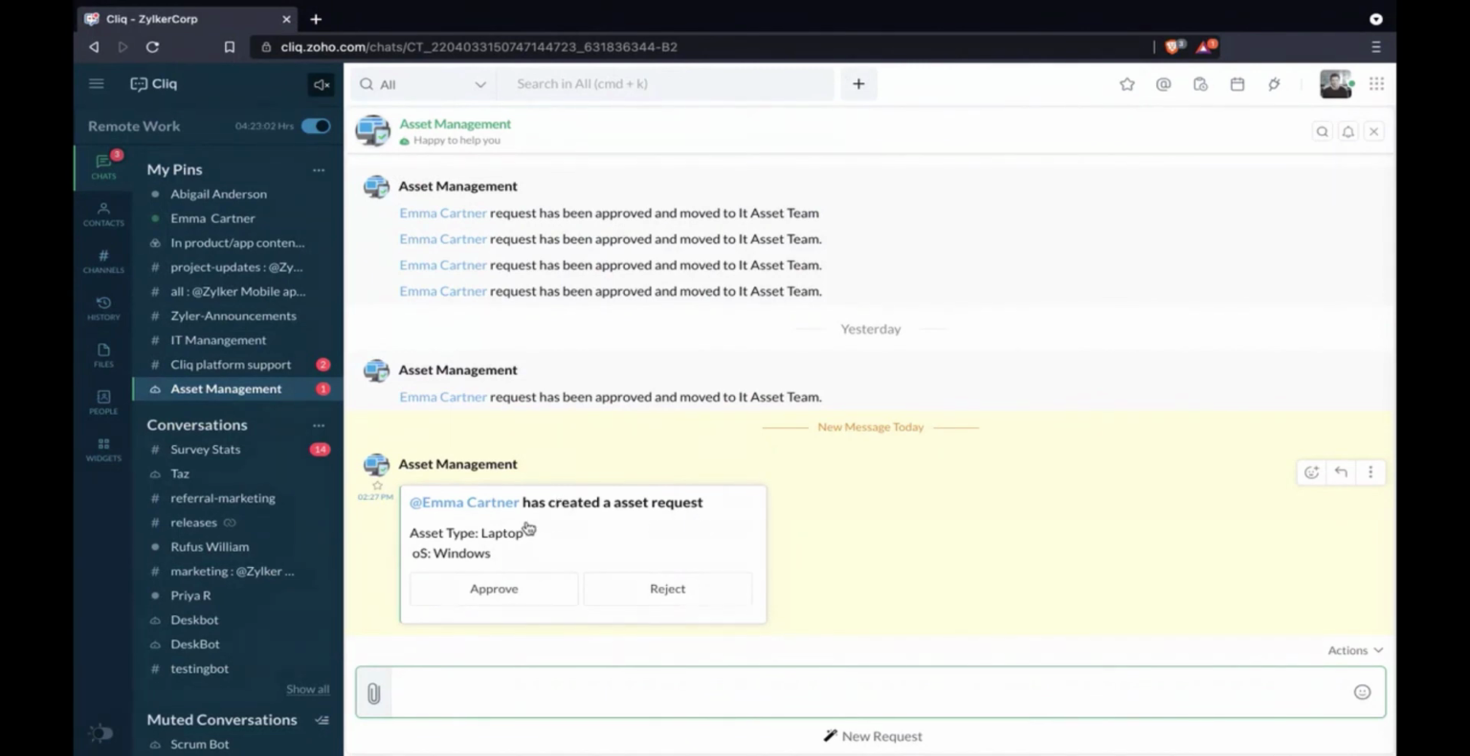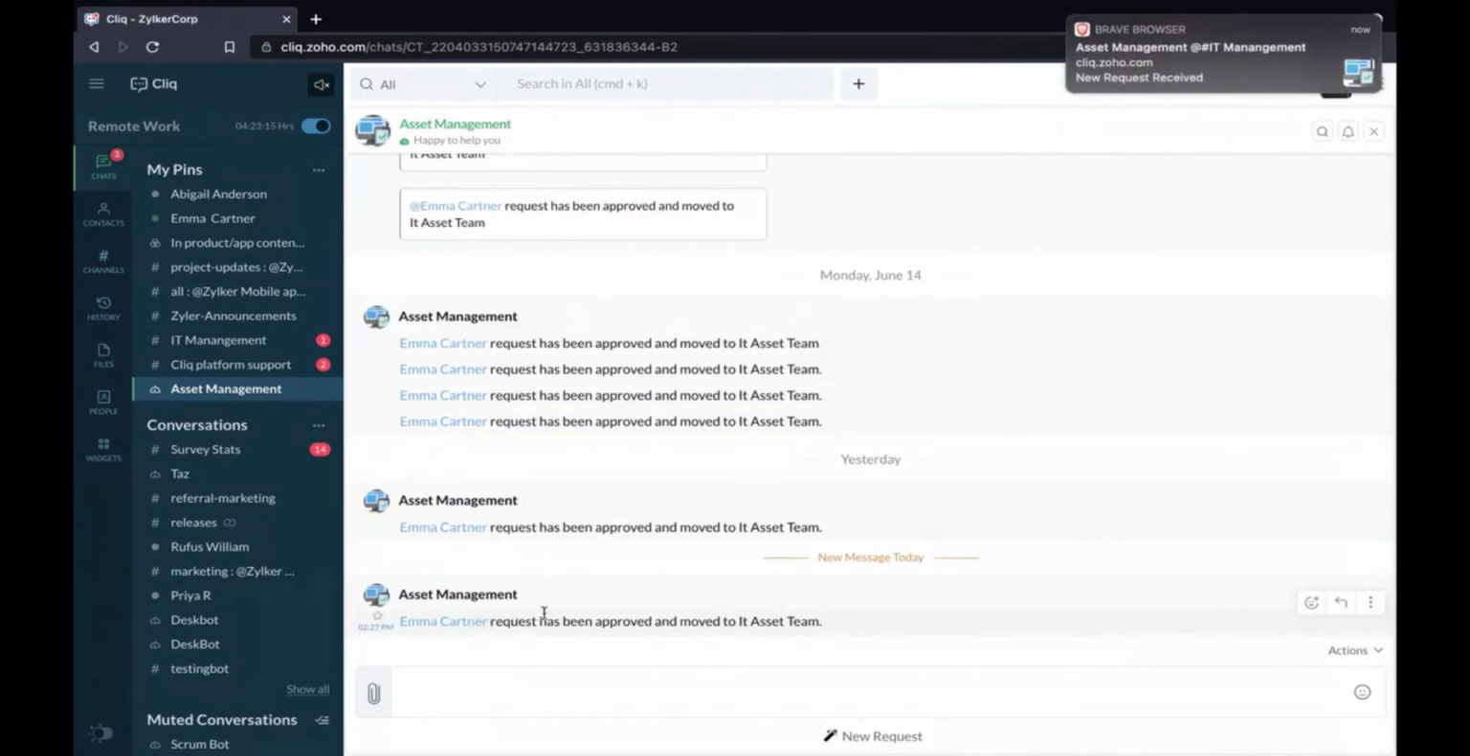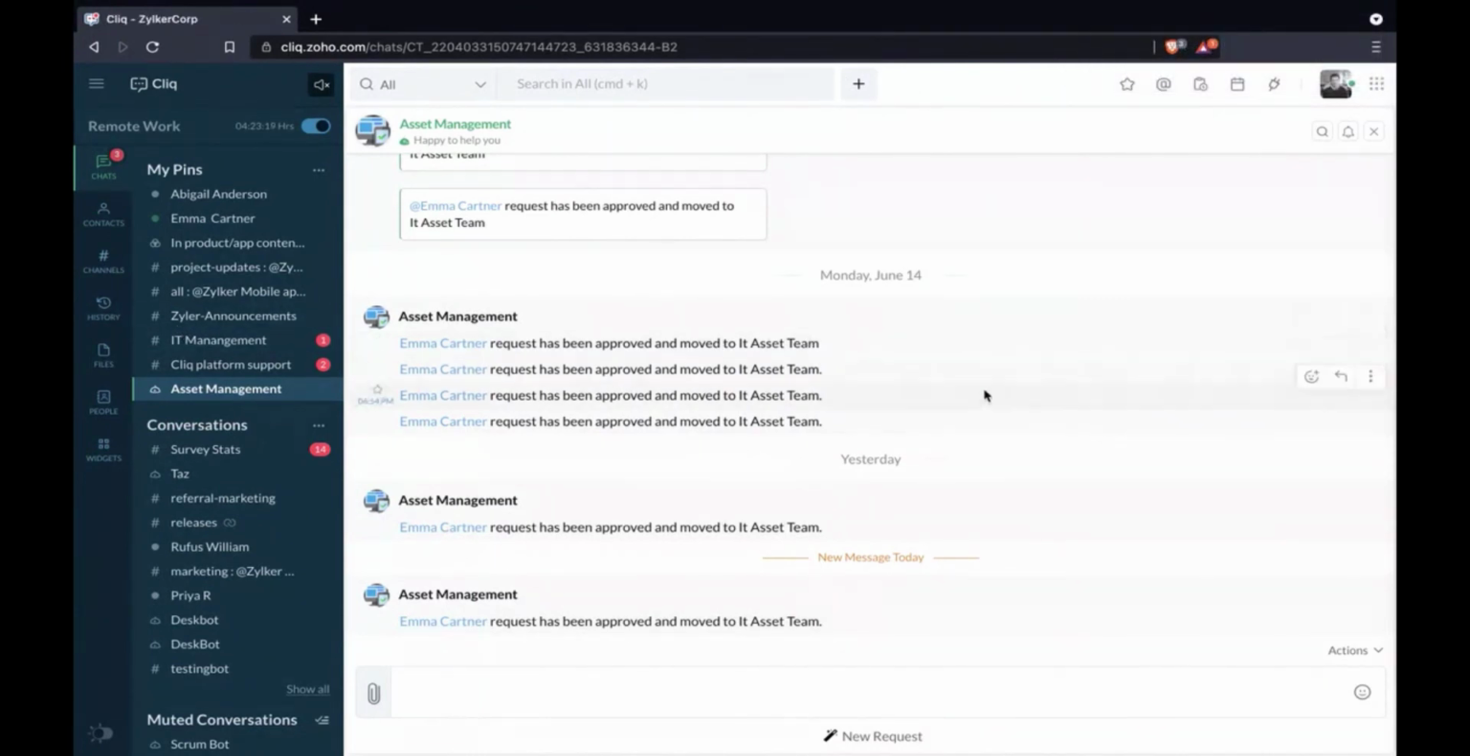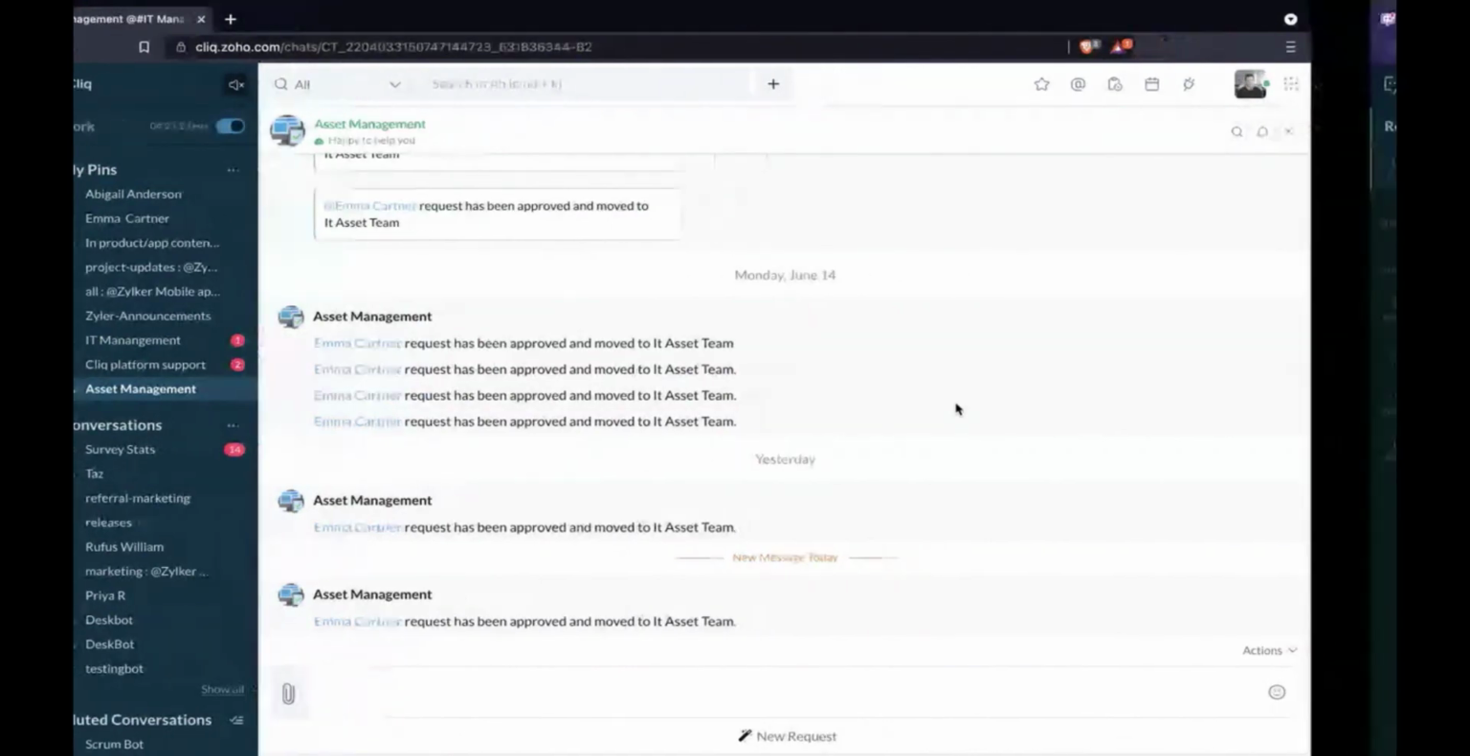He'll also see the details of what the asset is. So based upon it, he'll decide whether to approve or reject the request. So let us assume that he approves the request. Now that Scott has approved the request, a message would have been posted in a dedicated channel that we have with all our IT admins a participant in it.